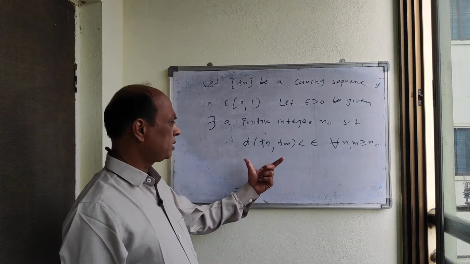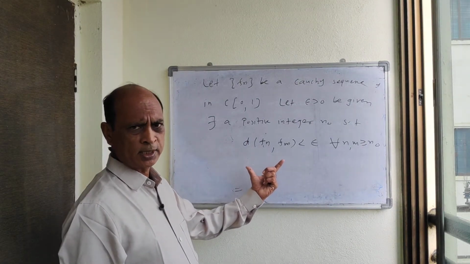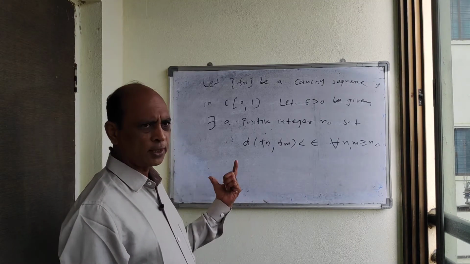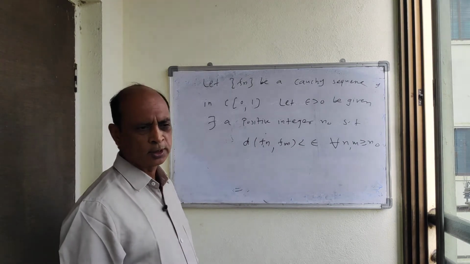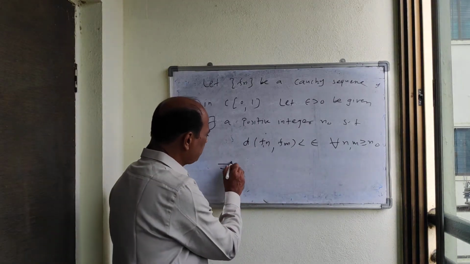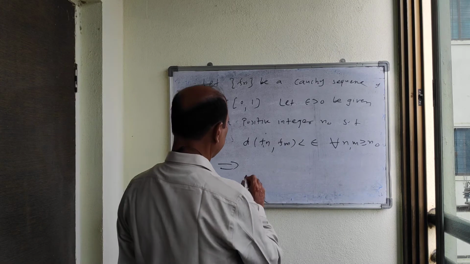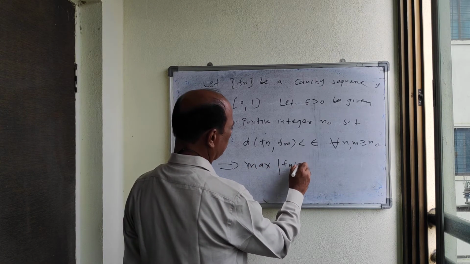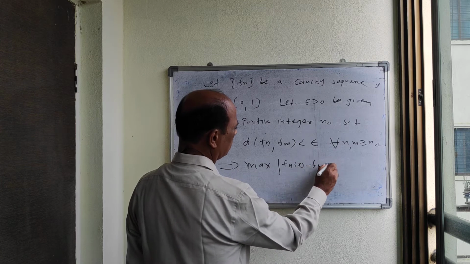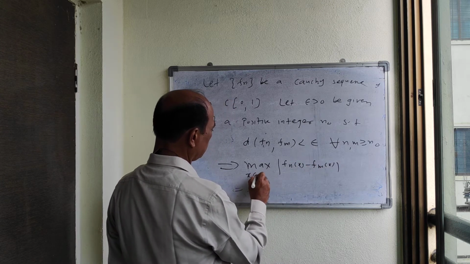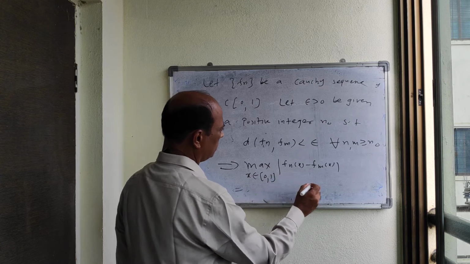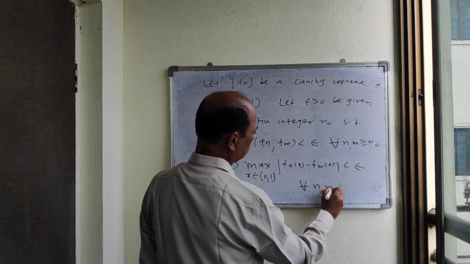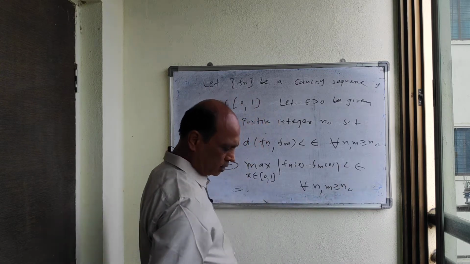Now in this example, what is the metric d(f, g)? That is the maximum of mod f(x) minus g(x), where x belongs to the closed interval [0, 1]. So here also, what does this imply? This implies that the maximum of mod f_n(x) minus f_m(x), where x belongs to [0, 1], is less than epsilon for all n, m greater than or equal to n0.